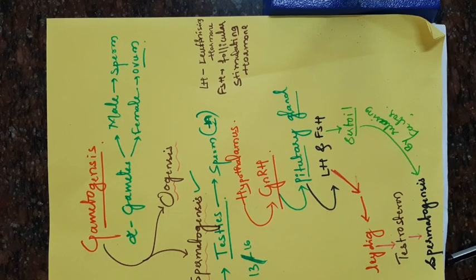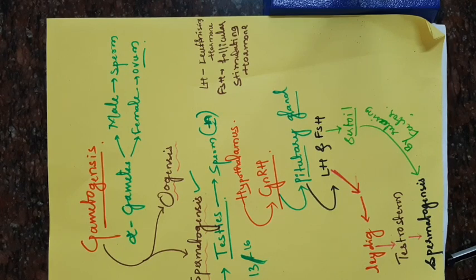Next, the FSH is also released by the pituitary gland. That FSH acts on the Sertoli cells or the nurse cells, which release certain factors which help in the spermatogenesis. This is all about the hormone role in spermatogenesis. Here the hormones are very important for spermatogenesis.